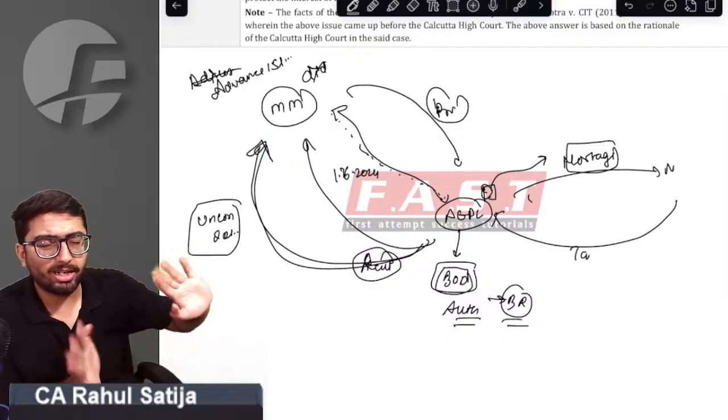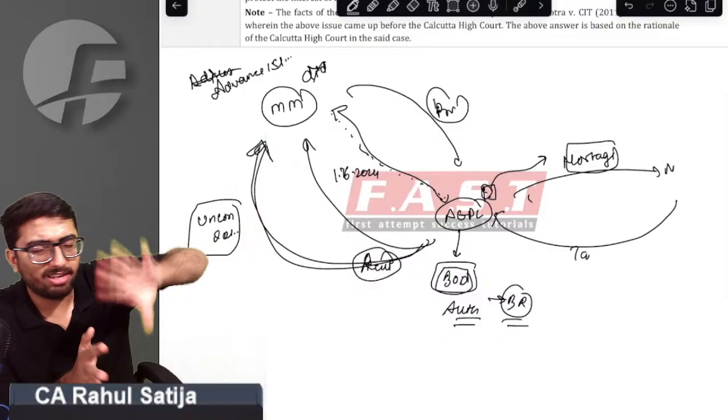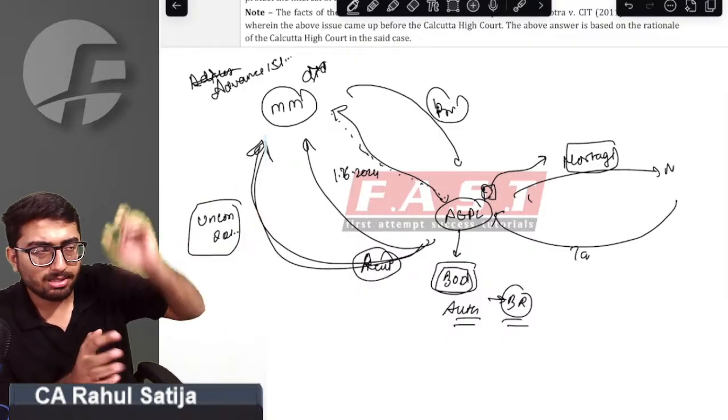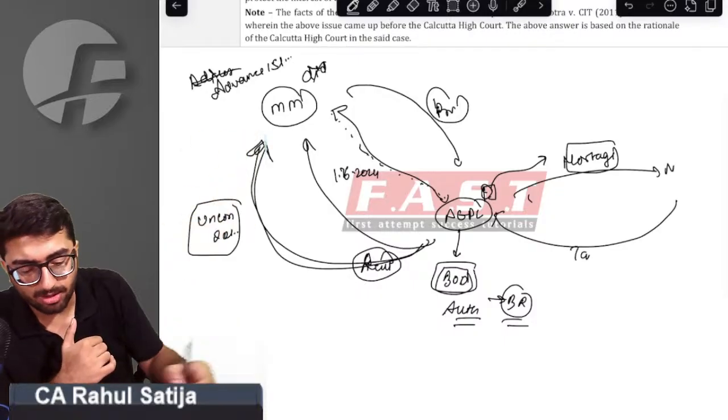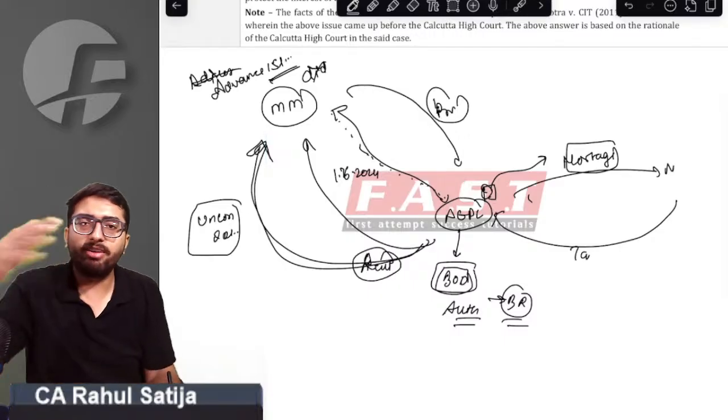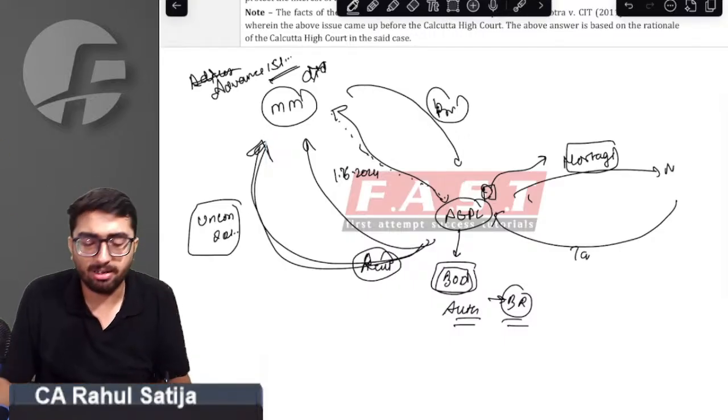Just give me advance rent. I don't want any loan. Just give me advance rent. And sir, every month, whenever rent becomes due, I will adjust from this advance rent.